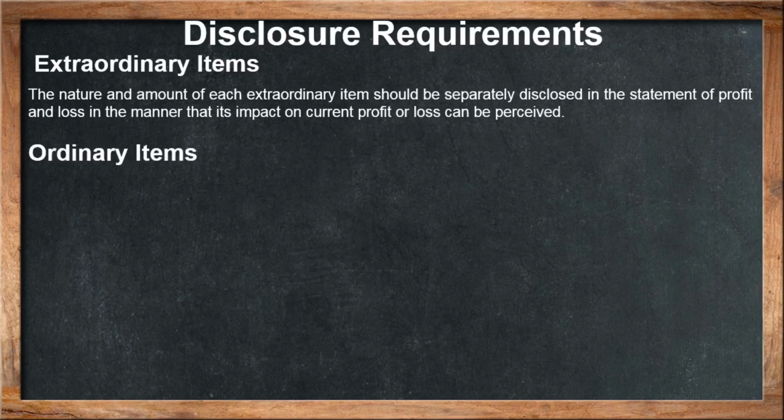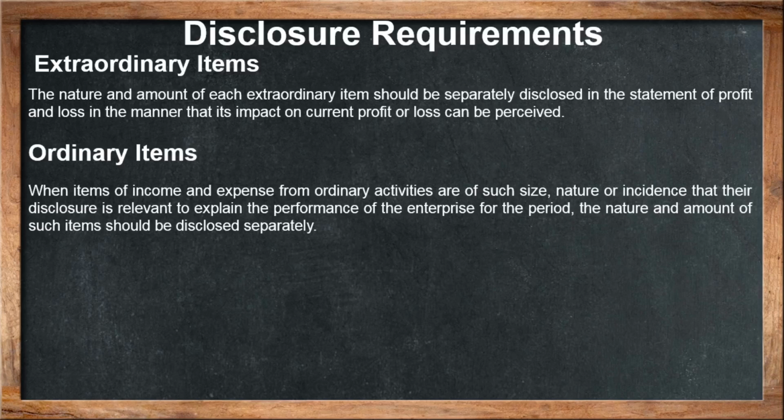For ordinary items, when items of income and expenses from ordinary activities are of such nature or incidence that their disclosure is relevant to explain the performance of the enterprise for the period, the nature and amount of such items should be disclosed separately. So, we can say that there are certain extraordinary items as well as ordinary items.